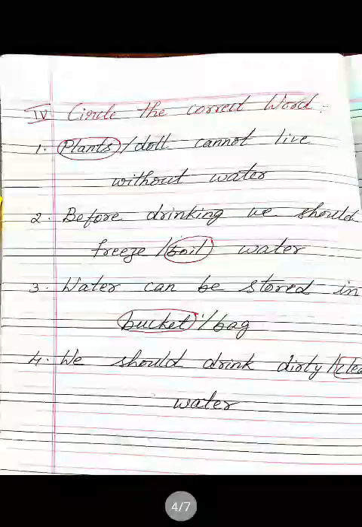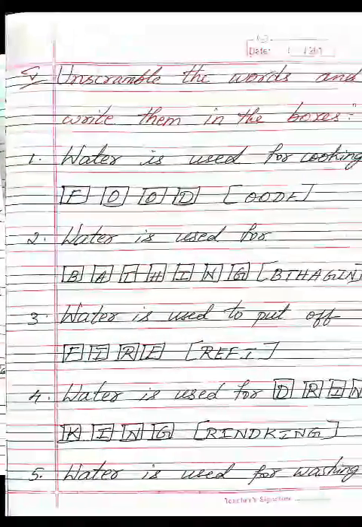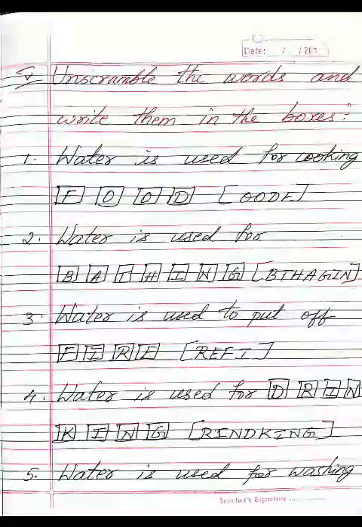Children, next, fifth main. Unscramble the words and write them in the boxes. In the bracket they will give the spellings mixed. So you must write those spellings correctly. First one, water is used for cooking dash. They are given 4 boxes here, and in the bracket 4 letters are given, mixed.